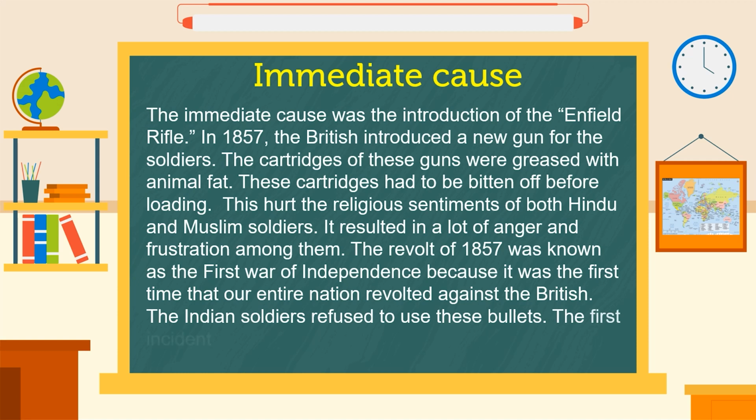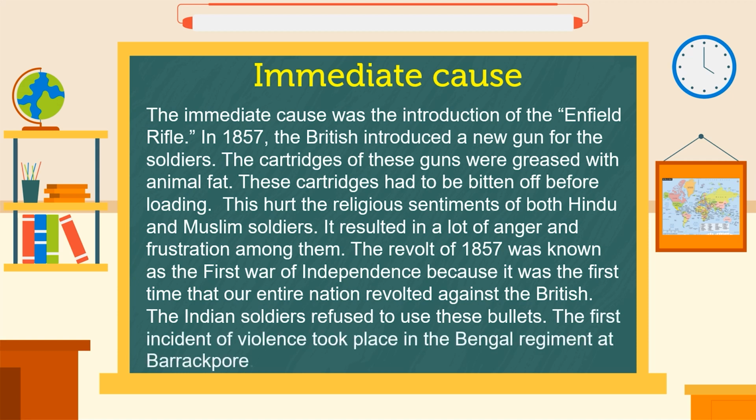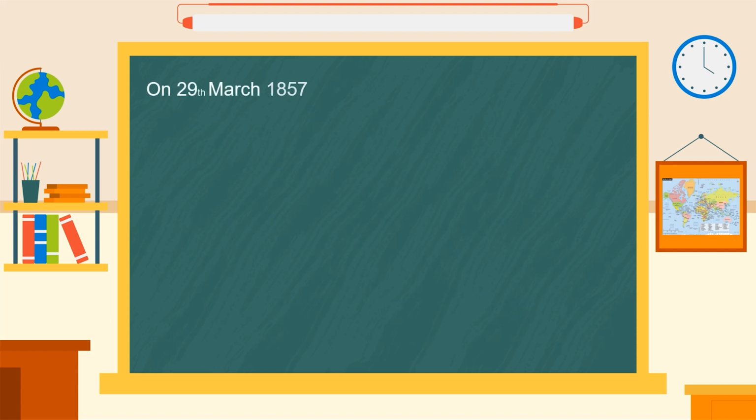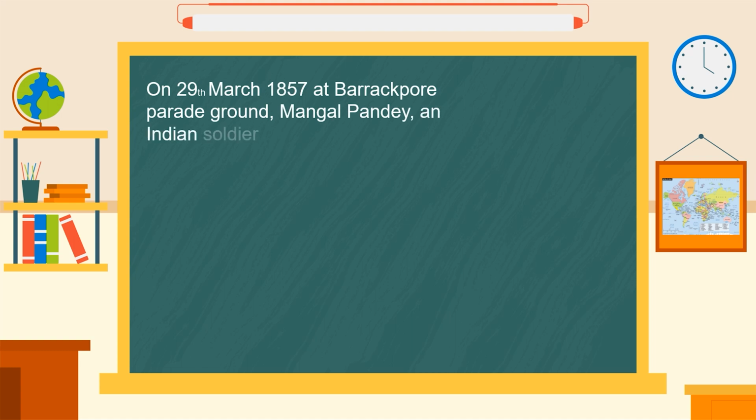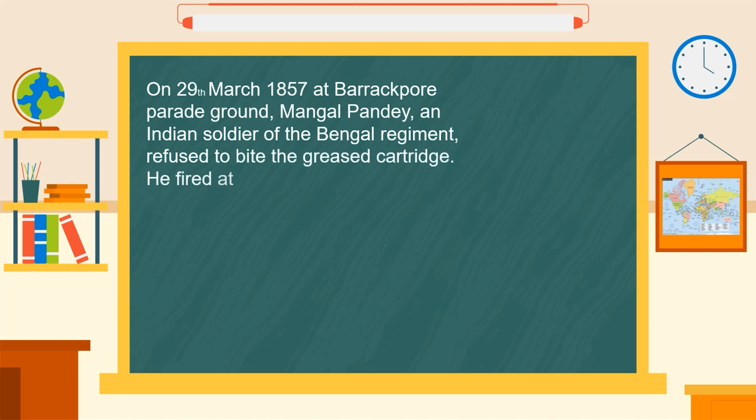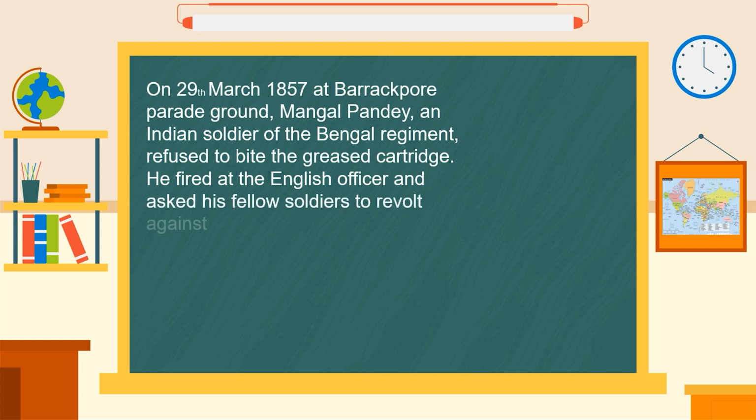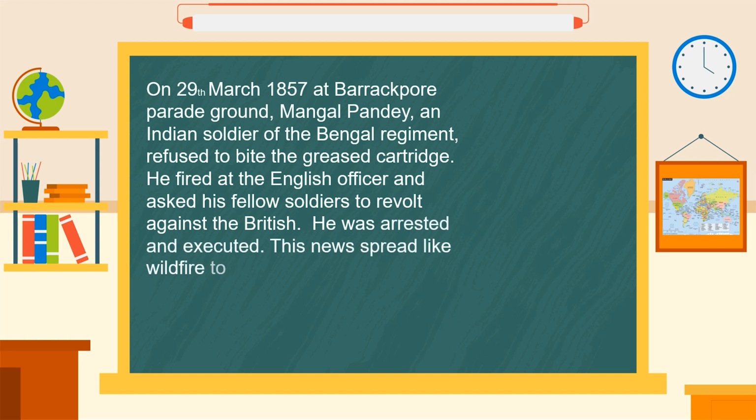The first incident of violence took place in the Bengal Regiment at Barrackpore, on 29th of March 1857 at Barrackpore Parade Ground. Mangal Pandey, an Indian soldier of the Bengal Regiment, refused to bite the greased cartridge. He fired at the English officer and asked his fellow soldiers to revolt against the British. He was arrested and executed. This news spread like wildfire to other parts of India.